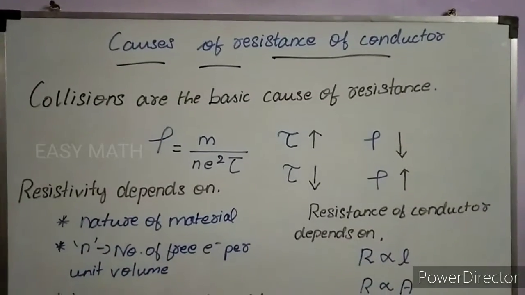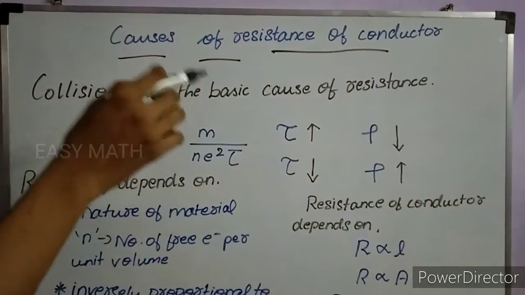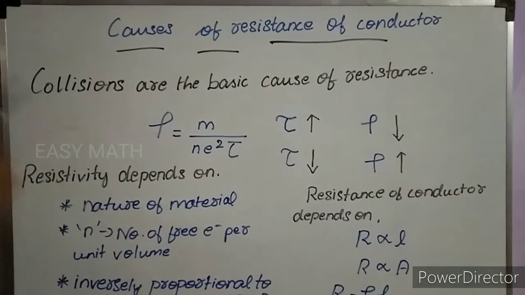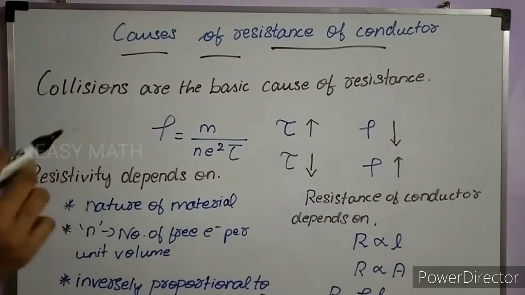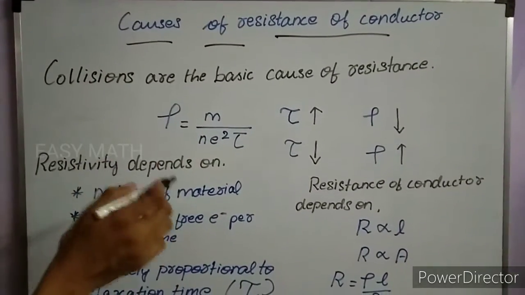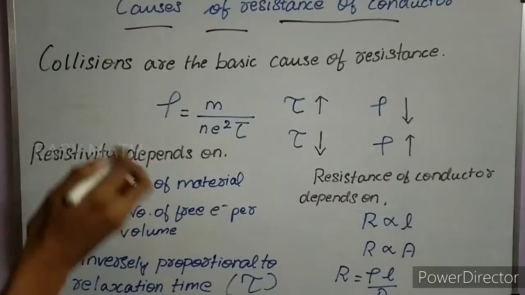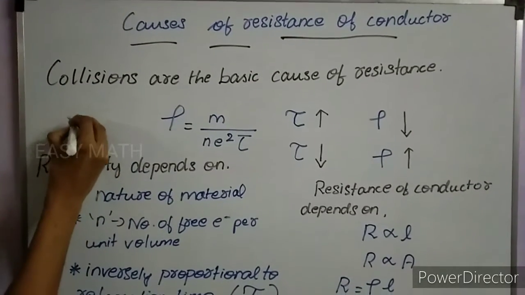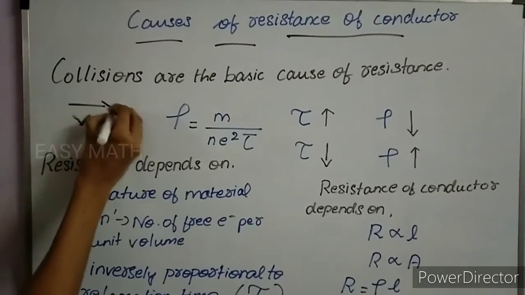Today we are going to talk about the causes of resistance of a conductor. Collisions are the basic cause of resistance. When a potential difference is applied across the ends of the conductor, the free electrons inside the conductor move in the opposite direction of current with a constant velocity known as drift velocity, which is represented by the symbol Vd.